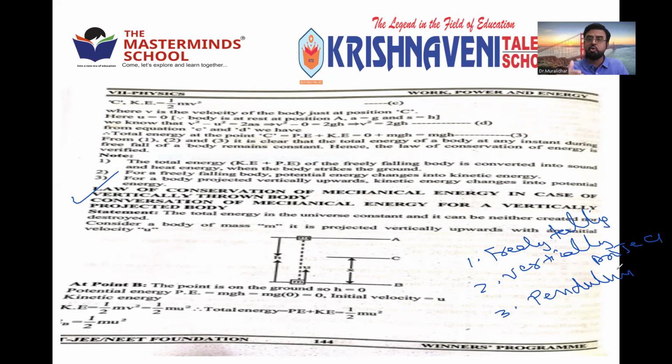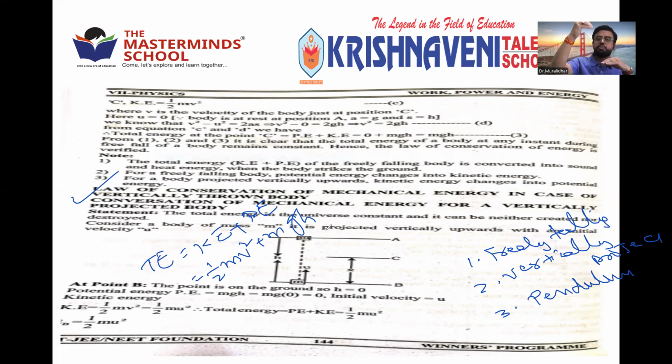So what we have to prove? We consider that at any point in this path, the total energy remains constant. So what is total energy? Total energy is nothing but kinetic energy plus potential energy. That is, it should be equal to half mv square plus mgh. So simply you have to remember, whether it is a vertically projected or a freely falling body, at each point we can have the total energy remain constant.